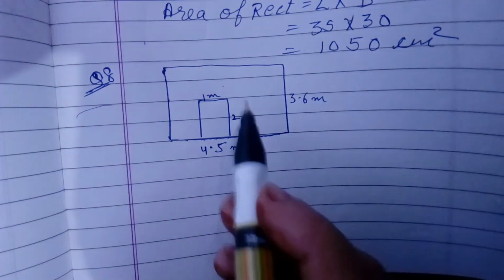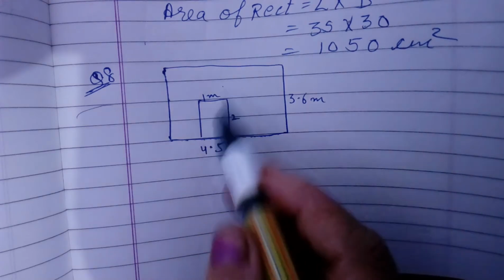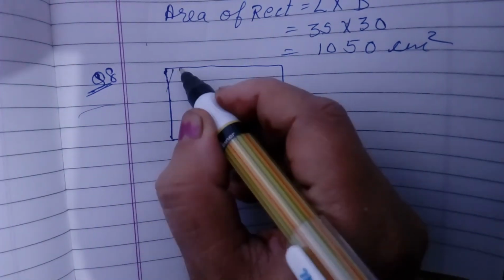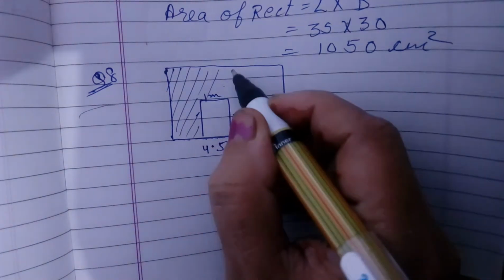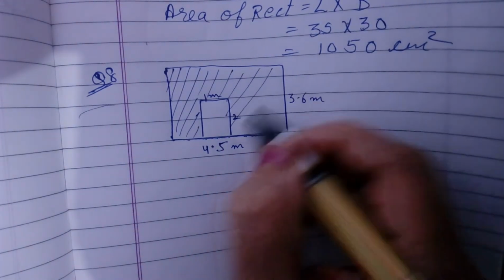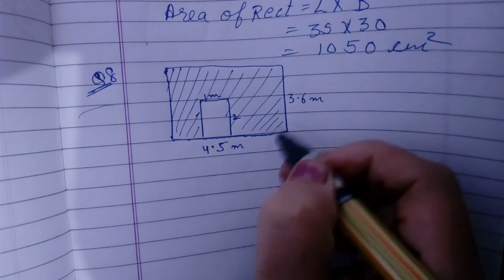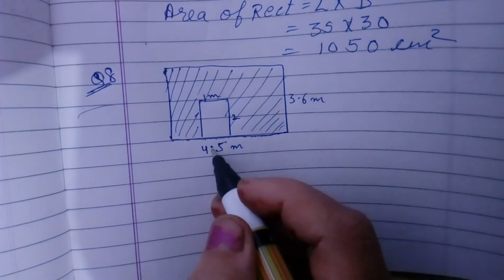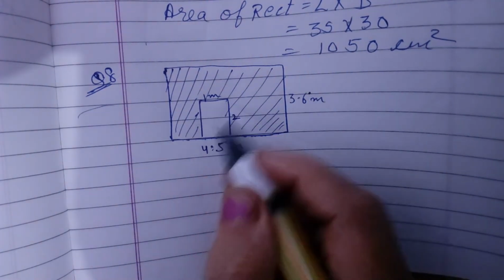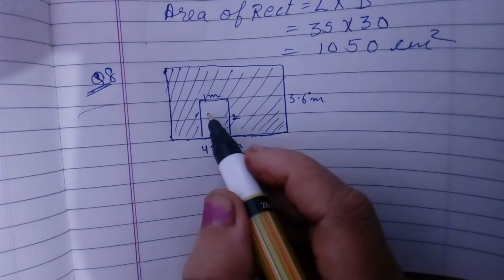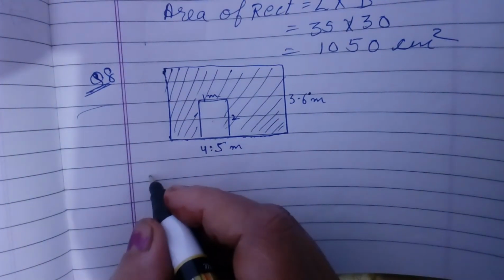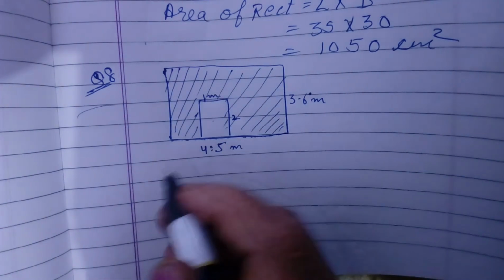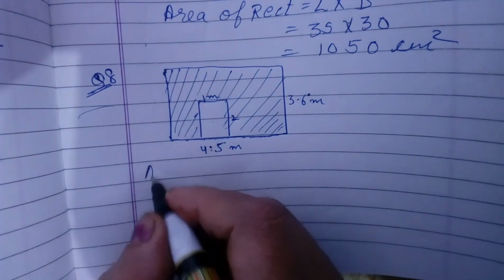Now they have to paint this wall, not the door. So which area do they want to paint? This, excluding the door, you will not include the door. So how will we find it? We know this is a rectangle, length into breadth, the whole part is there. When we subtract the area of the door, we will get what is to be painted. What do we have to paint?